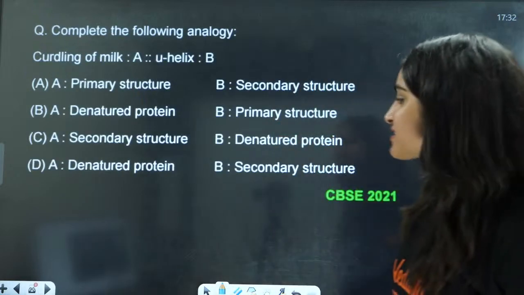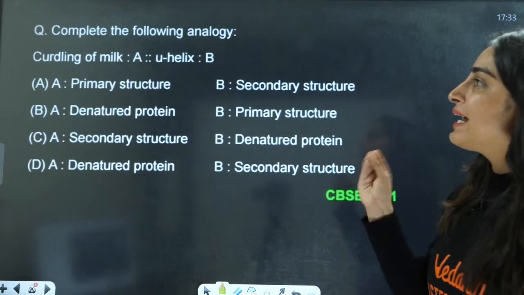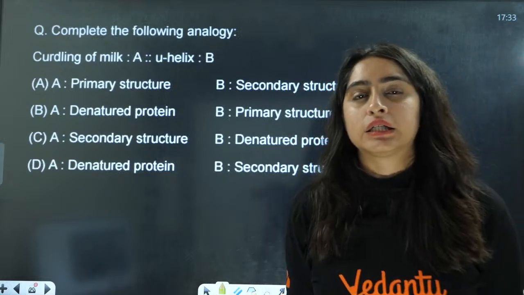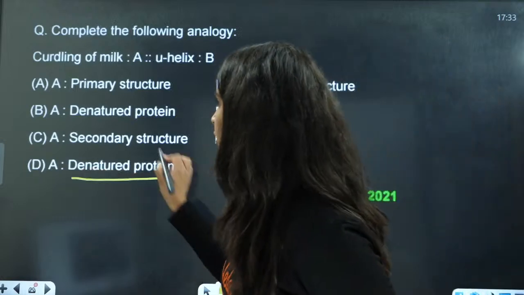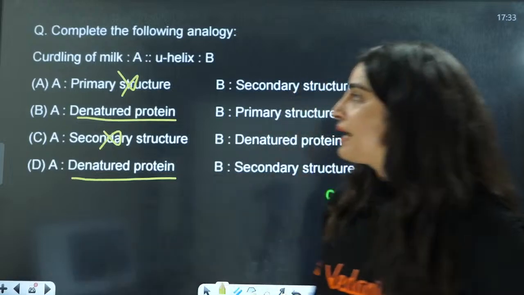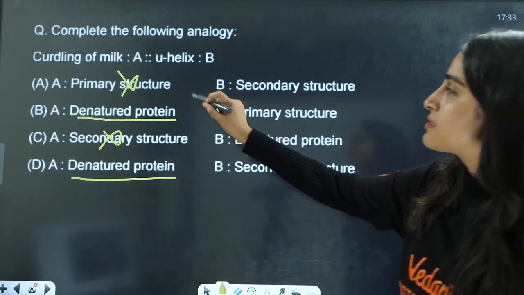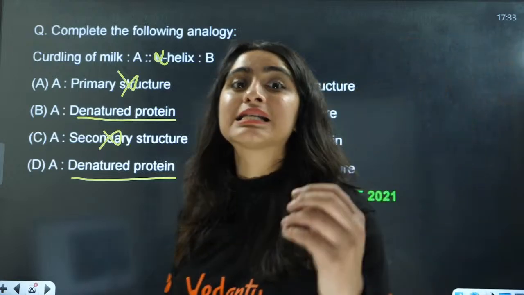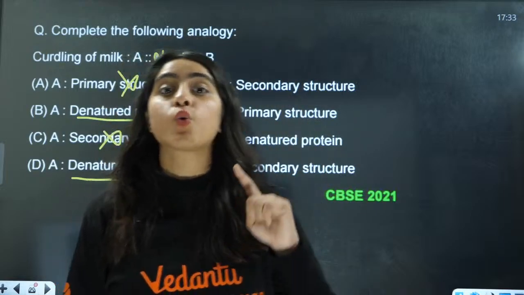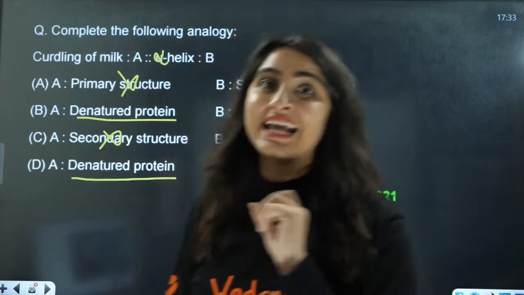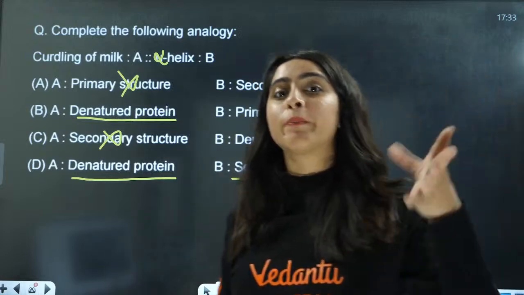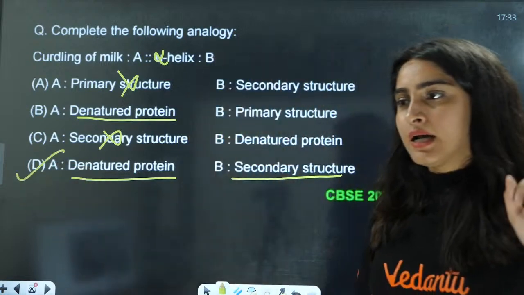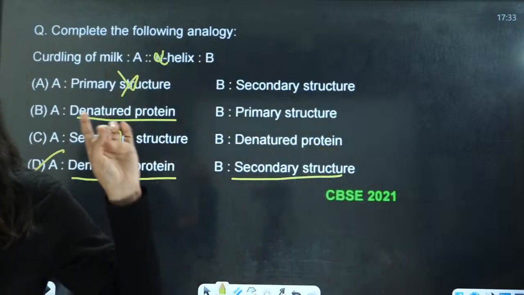Okay, now next we have complete the following. Curdling of milk. This is what? This is denaturation of protein. B and A and C cannot be the right answer. Next is, this is an alpha helix structure. Is alpha helix a primary, secondary, tertiary or quaternary structure? Alpha helix, or beta pleated sheet, is a secondary structure. So D is going to be the right answer here.